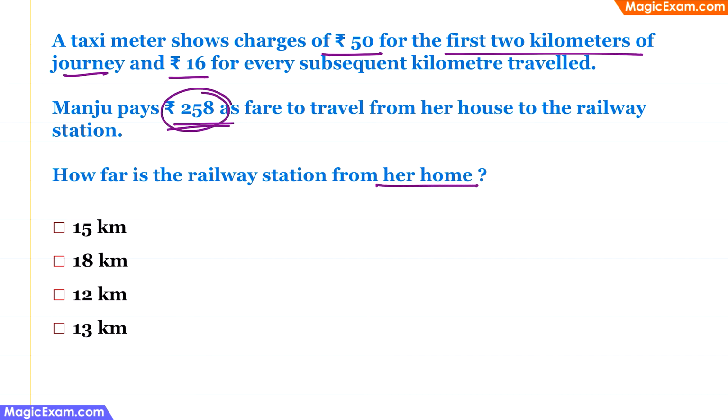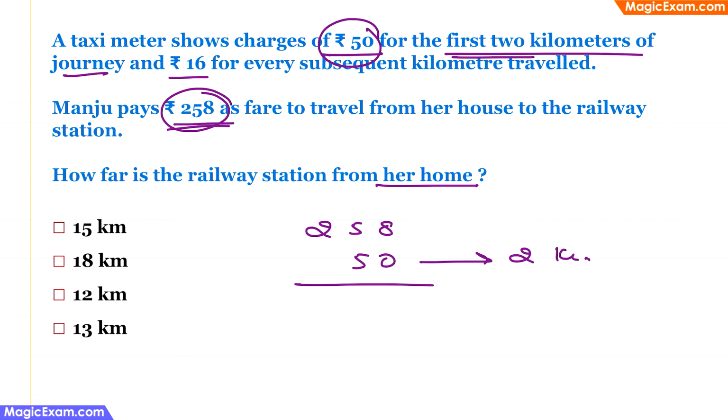It is 258 rupees. So write down 258 here, and she has paid 50 rupees for the first 2 kilometers of travel. Therefore, write down 50 here because she has travelled 2 kilometers in this 50 rupees. So what is the balance? It is 208.